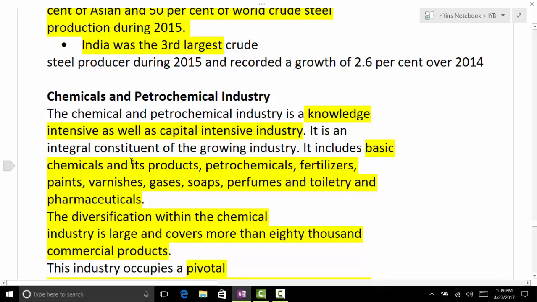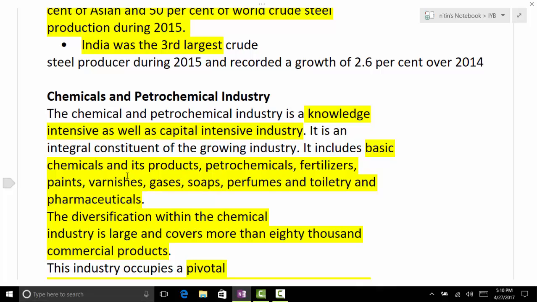Then comes the chemical industry, chemical and petrochemical industry. For mains, if a question comes regarding the chemical industry, just have some idea about it. So there is a National Steel Policy also, no? National Steel Policy. I'm not sure. Have you read about it? Of which year is this policy? Recently it was launched. Anyways, we go through this chemical industry. 2016. Okay.